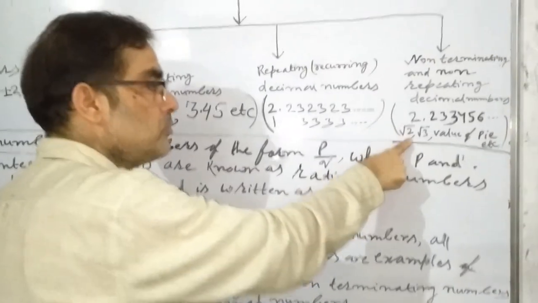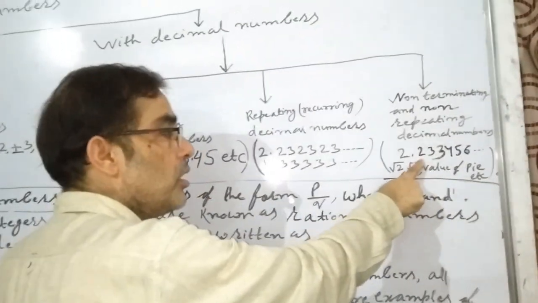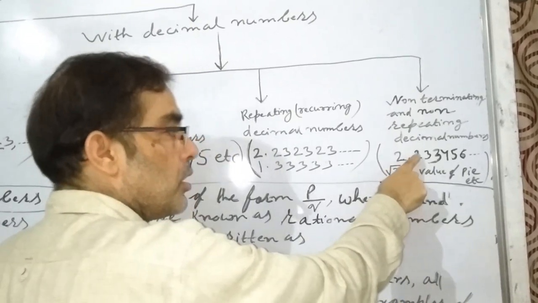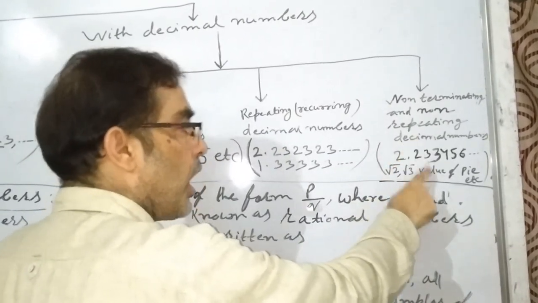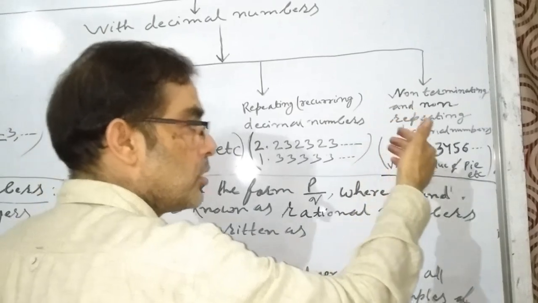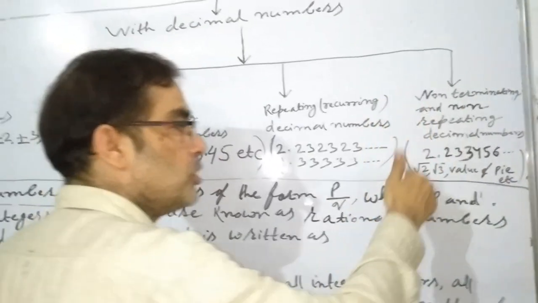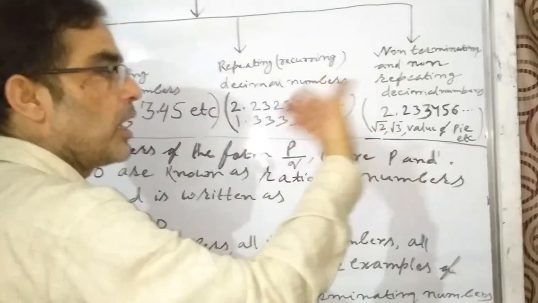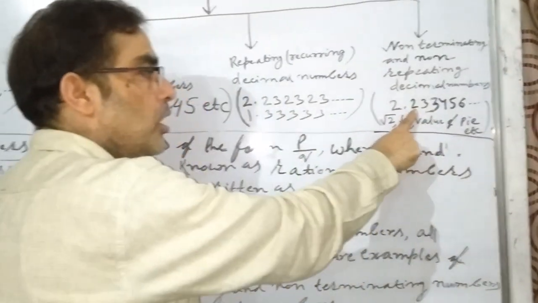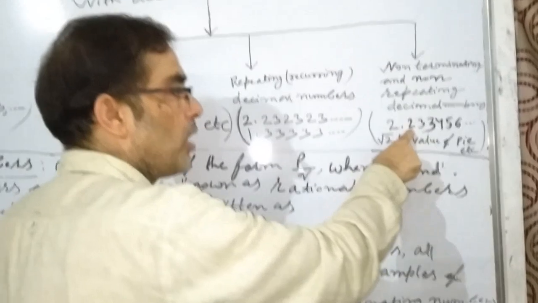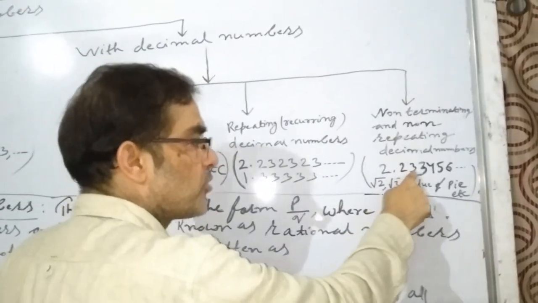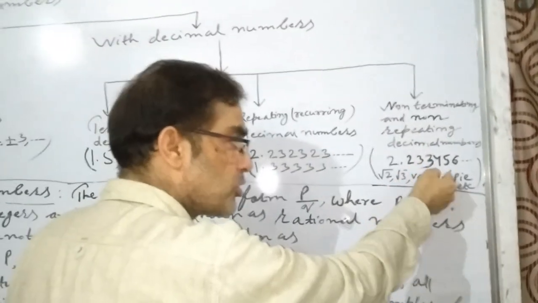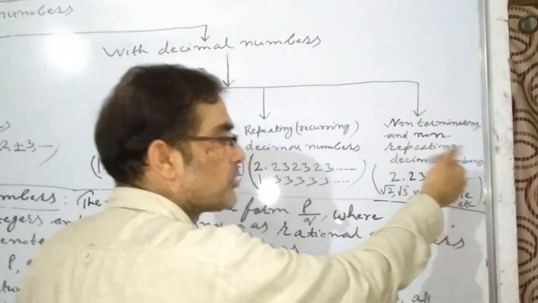And here there is also a decimal, but in this example, after the decimal, digits are not the same. I mean a unit of digits is not coming again and again. Here you will see after the decimal 2 comes, after 2 3 comes, after 3 again 3 comes, but after 3, 4 comes, then 5 comes, then 6 comes.